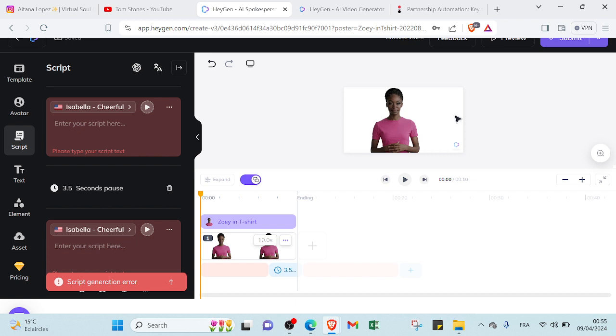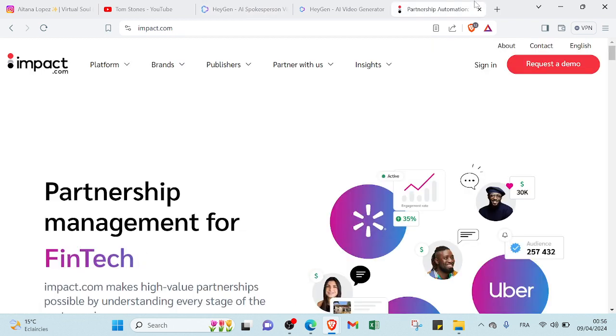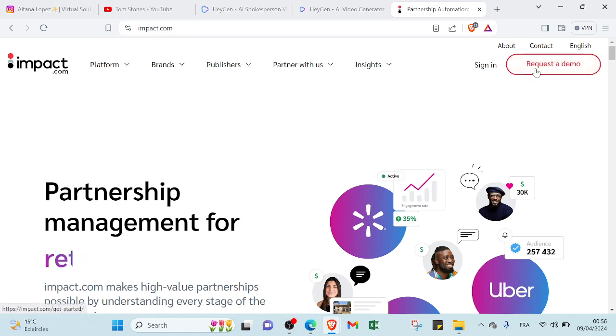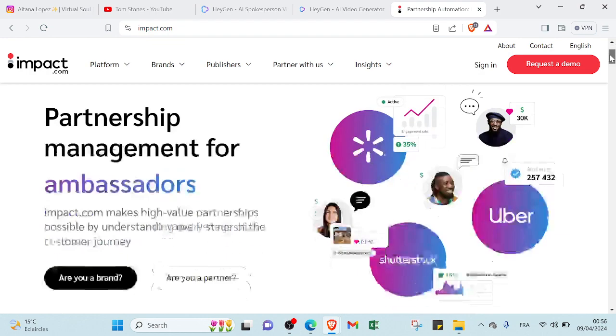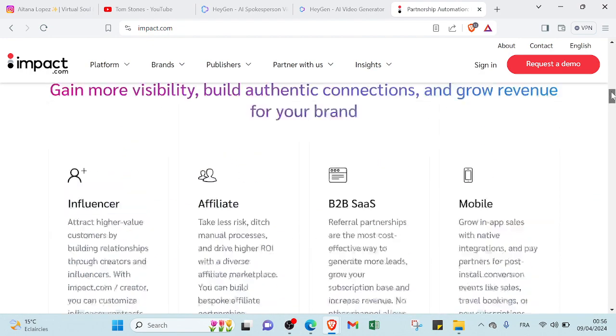So there are various ways that you can start to earn money. You can, for example, start with affiliate marketing through platforms like impact.com, which offers affiliates flexibility in terms of how they promote products or services, allowing them to work independently. By promoting products or services through affiliate partnerships, affiliates can earn commissions on sales generated through their referral links.